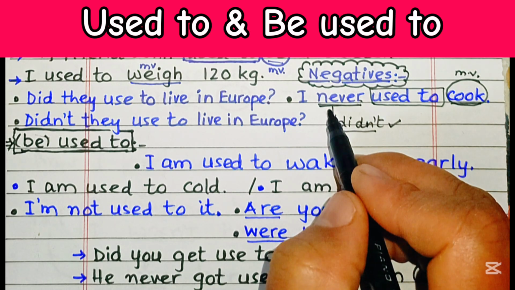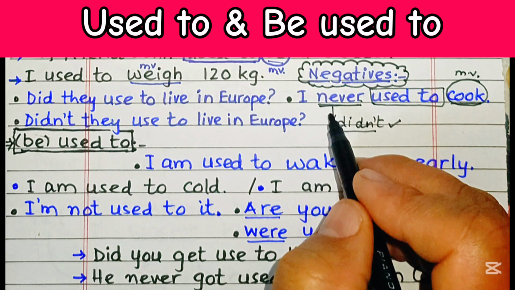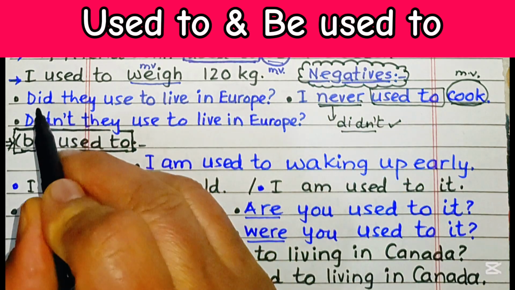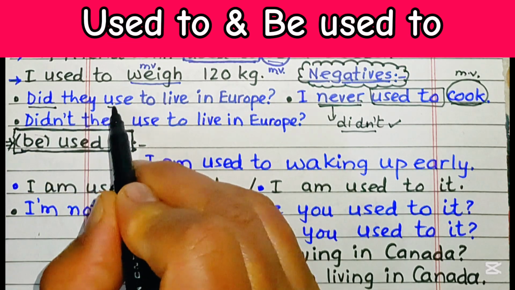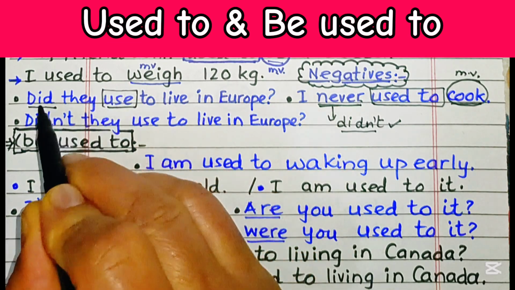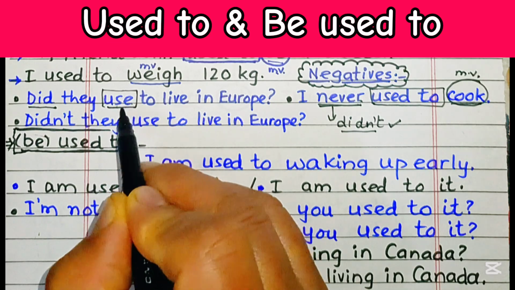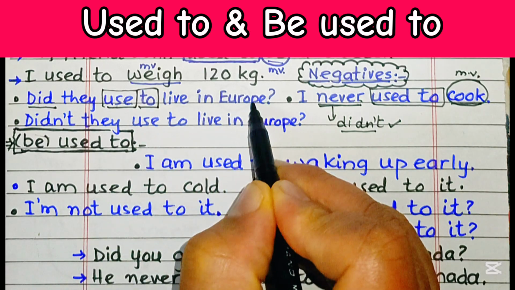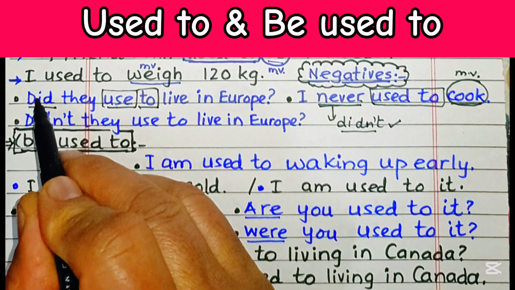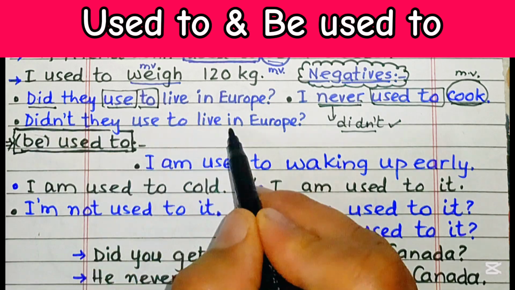If you use didn't, then you can take the D from used to. The example is did. Did they use? We know that once we use did, then we have to take off the D from used. So, did they used to live in Europe? Or once we contract did to make it negative, didn't they used to live in Europe?